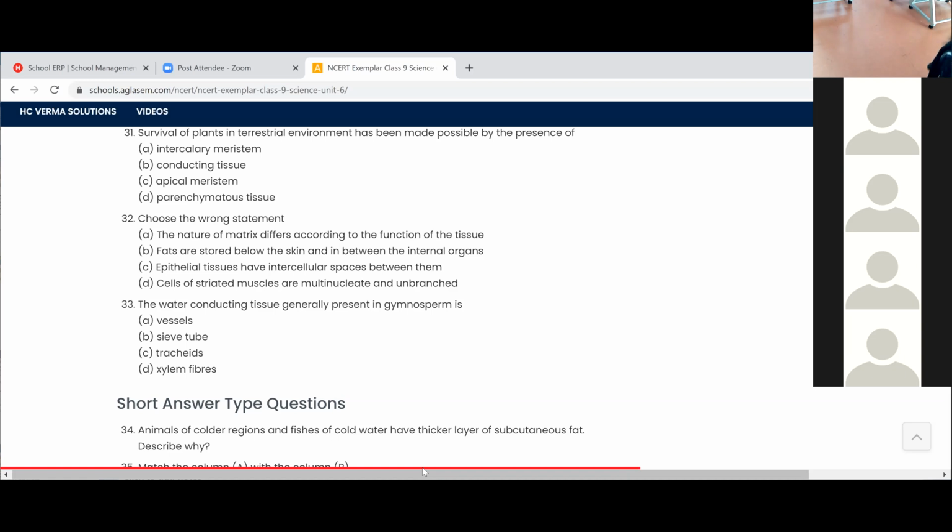D. They are tightly packed epithelial tissues. They are packed. They have layers, different layers. Isn't it? So the third one is the wrong statement. It's C.